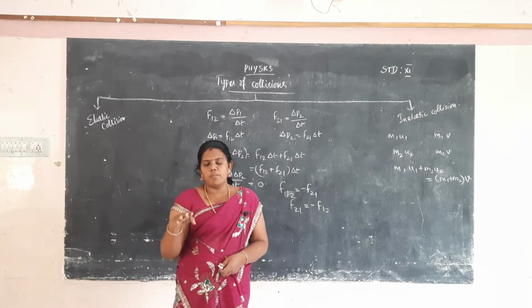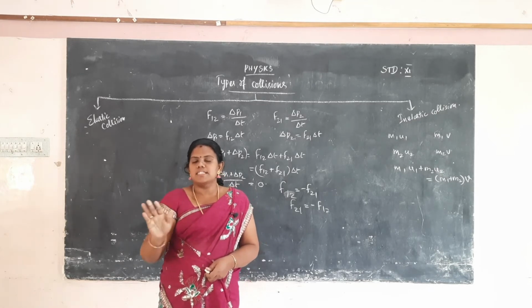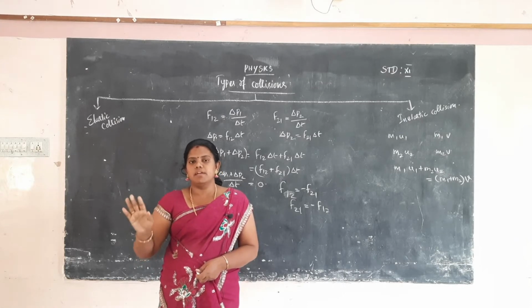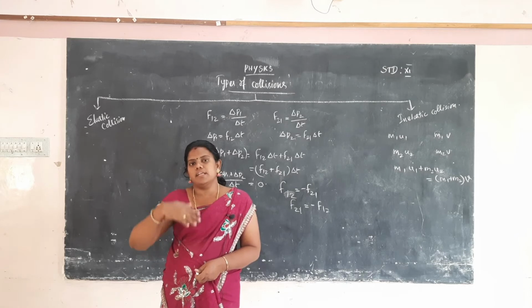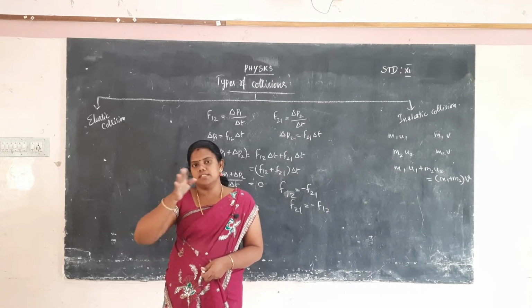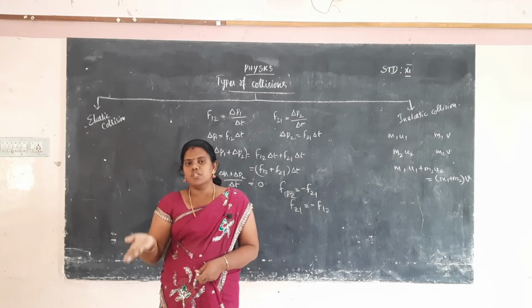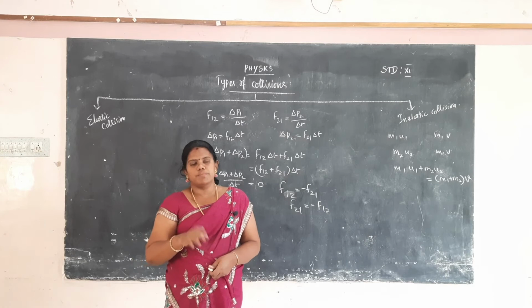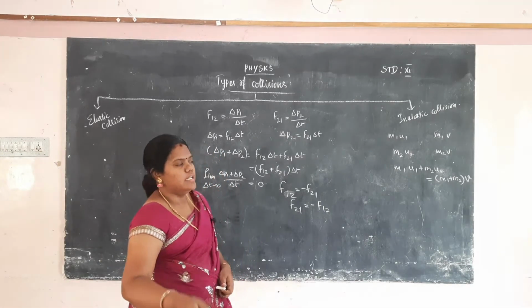So those are the 4 points that will be explained: the elastic and inelastic collision. Simply, in an elastic collision, momentum and kinetic energy are conserved. What is the meaning of that? The momentum of the particle before collision and after collision will be the same, and the kinetic energy before collision and after collision will also be the same. In an inelastic collision, this does not hold.